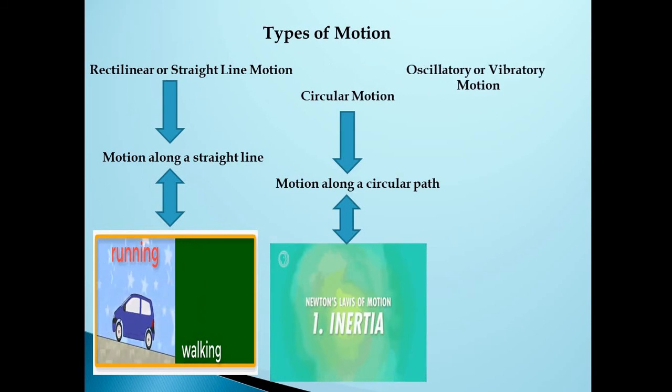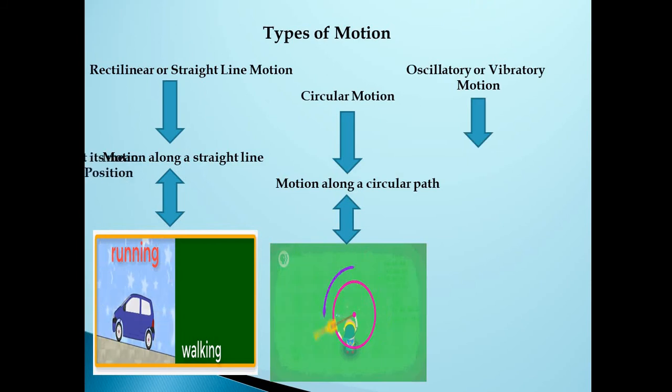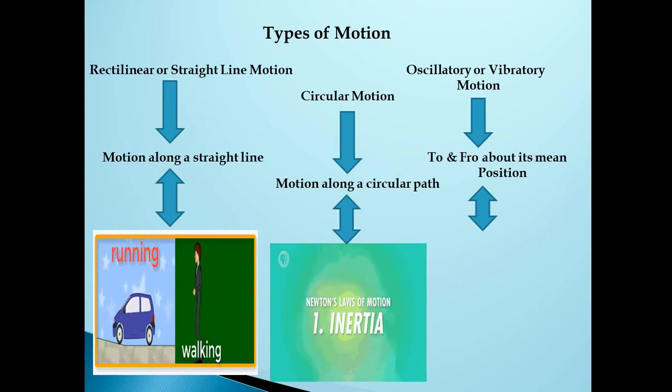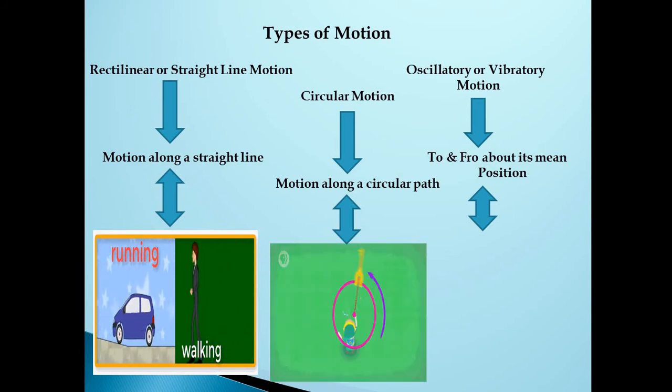Let us go to the third type of motion: oscillatory or vibratory motion. What do you mean by oscillatory or vibratory motion? Any object that has to and fro motion about its mean position.